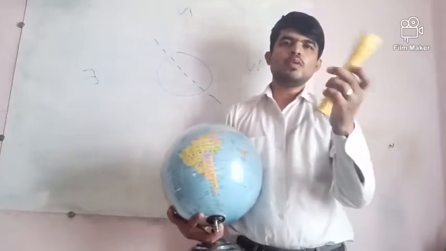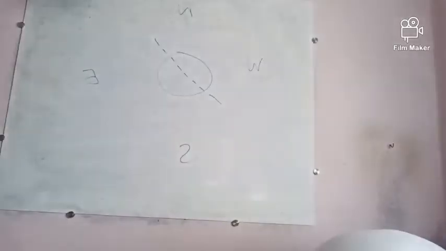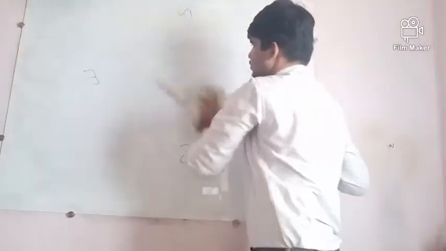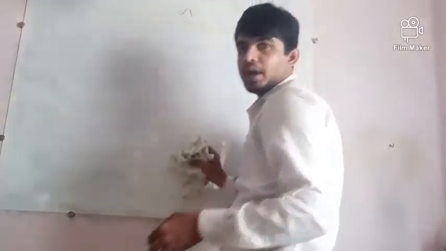Now along with moving on its own axis, earth has one more motion. Let me draw and explain you. Okay, let me keep the light.